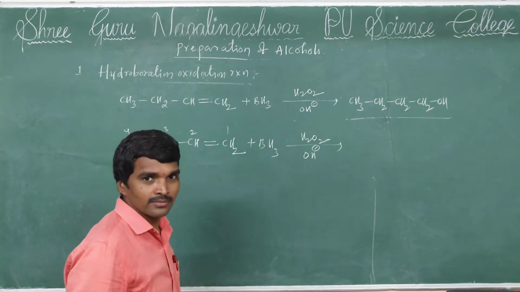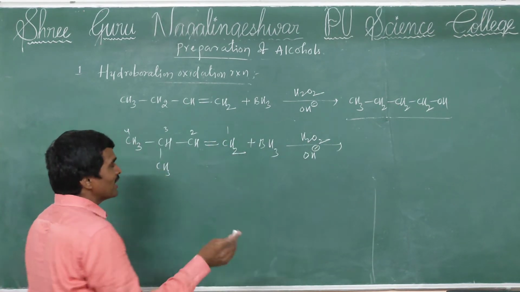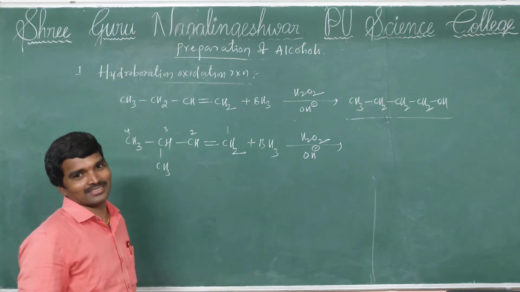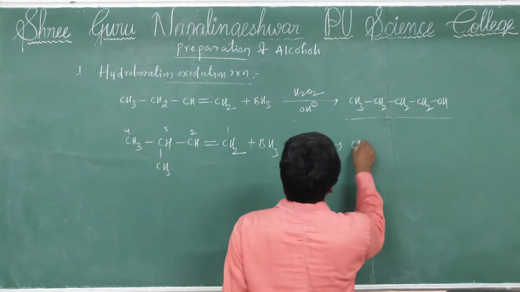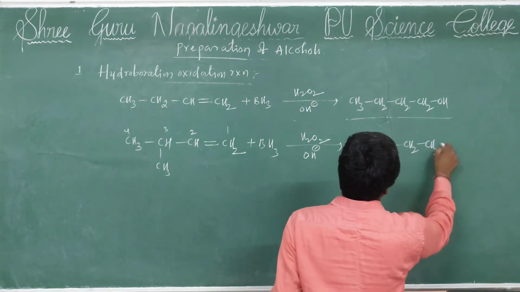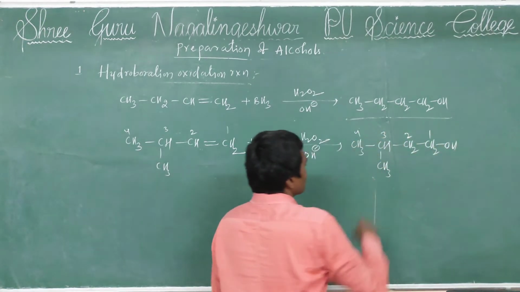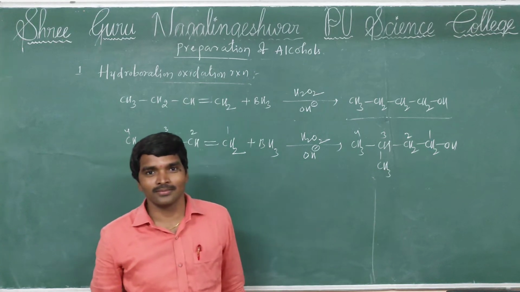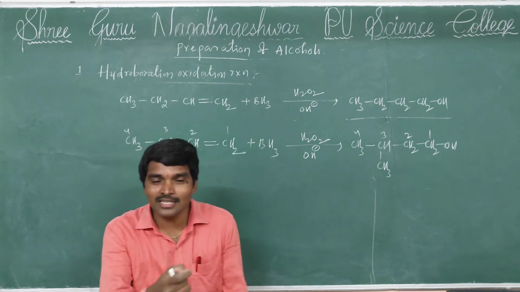OH is attached to the first position only. So the answer is CH3 CH CH3 CH2 CH2 OH, 3-methylbutan-1-ol. Like that, we can give the answer within a second.